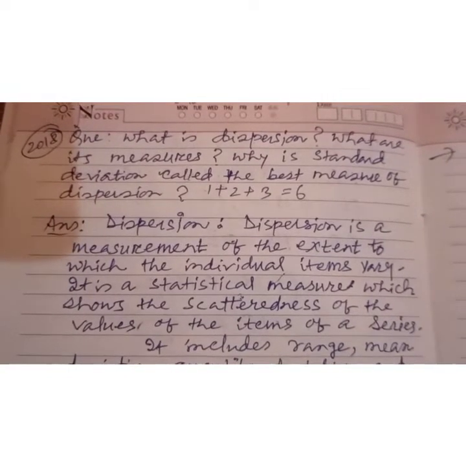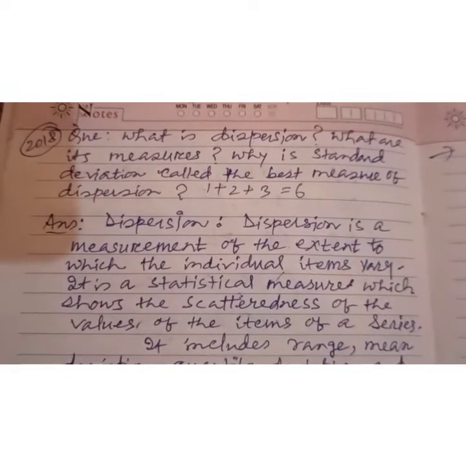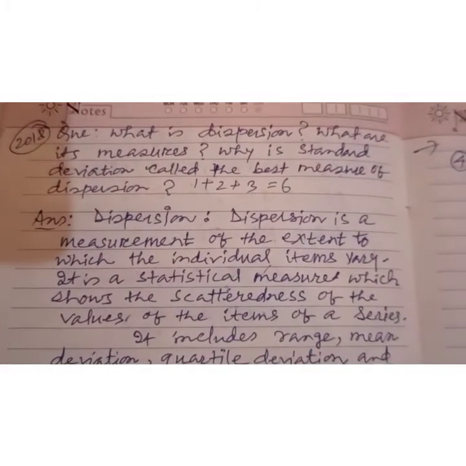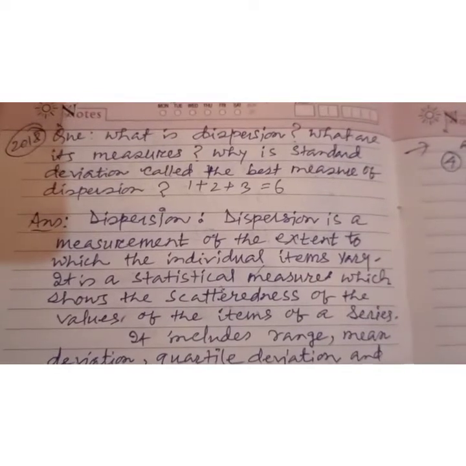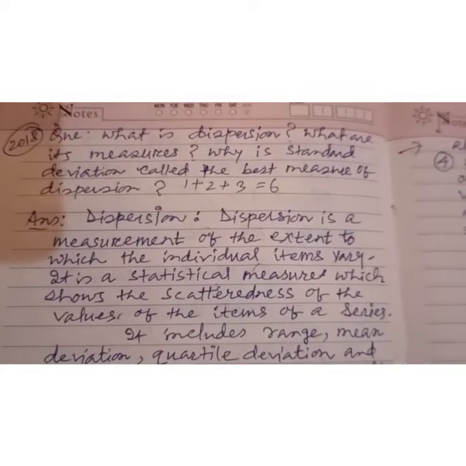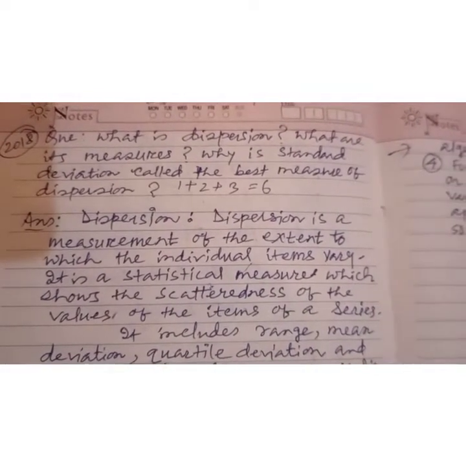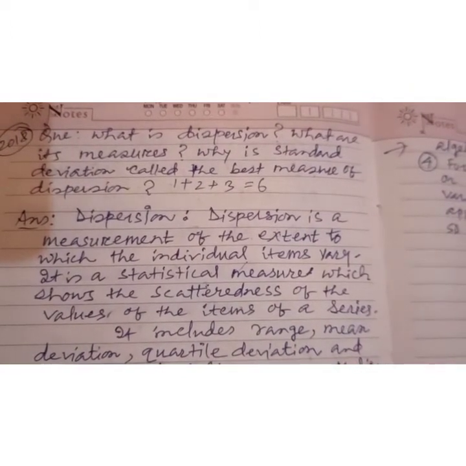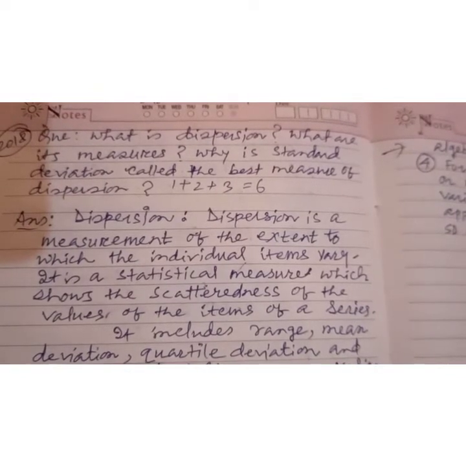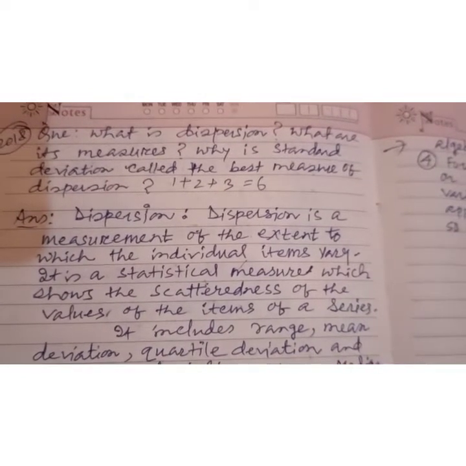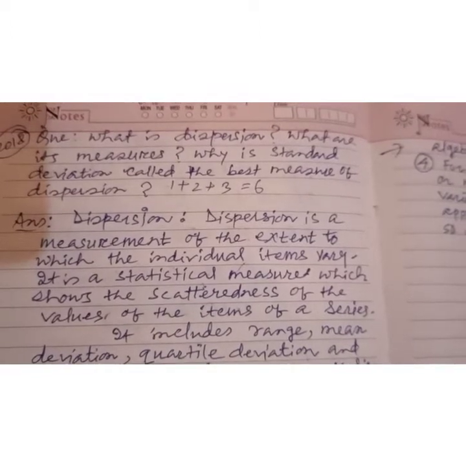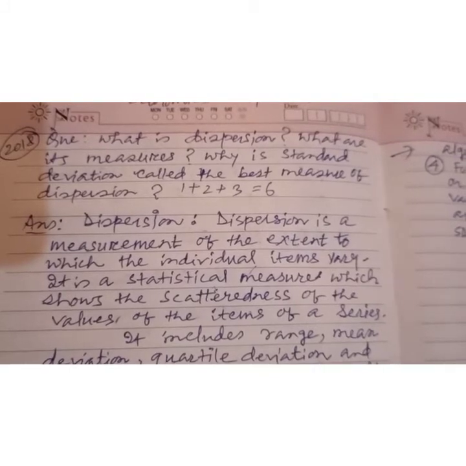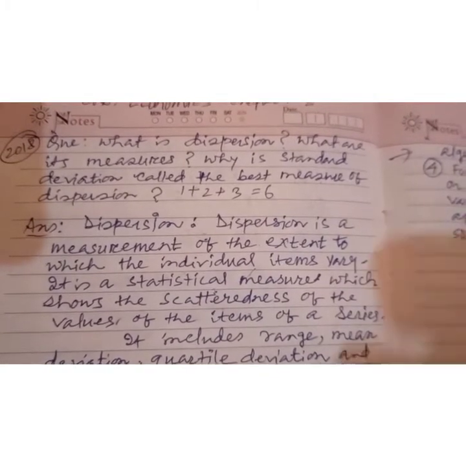Now the next question is what? Give one important property of standard deviation. So you can write this: the sum of the squares of the deviations of the items from the arithmetic mean is minimum. Yes, that is one. Now name the statistician who measures dispersion graphically. So you can write the statistician's name, that is Max O. Lorentz.